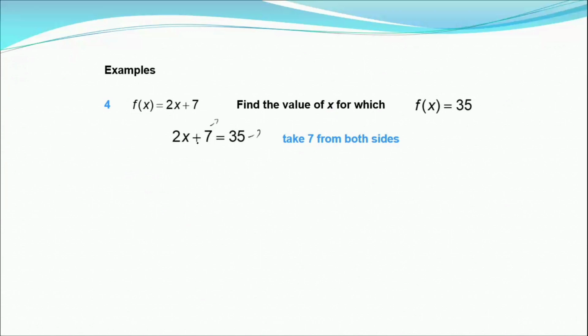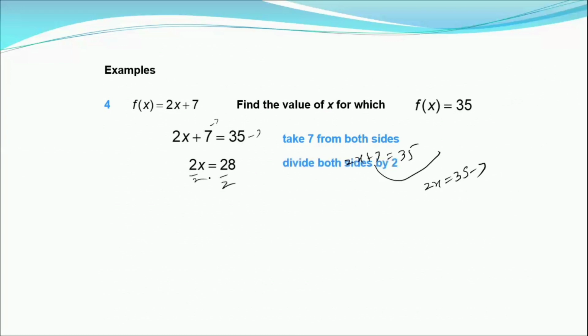The other way to remember this is, if 2x plus 7 is equal to 35, moving this 7 over here, it becomes the inverse. So your 2x is equal to 35 minus 7, which is 28. Now, to remove this 2, we'll have to divide both sides by 2. So dividing by 2, you get x is equal to 14.